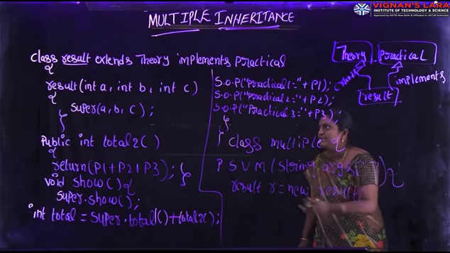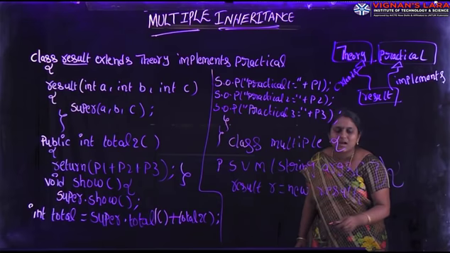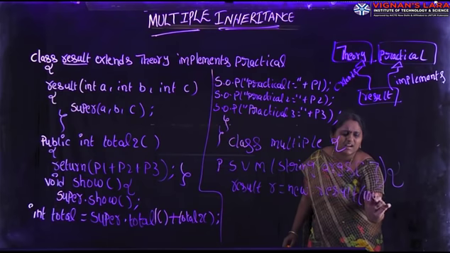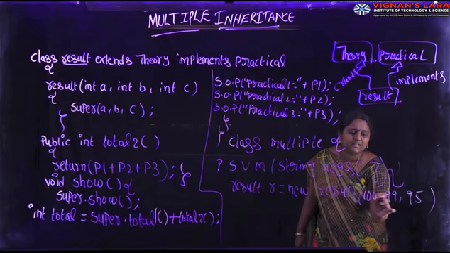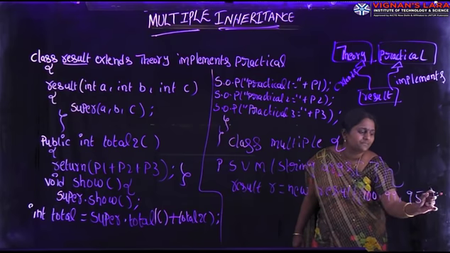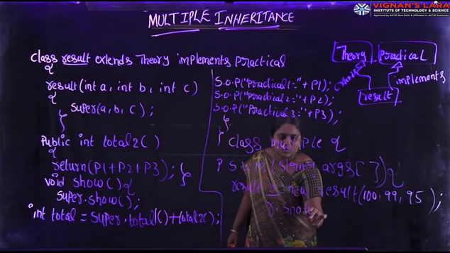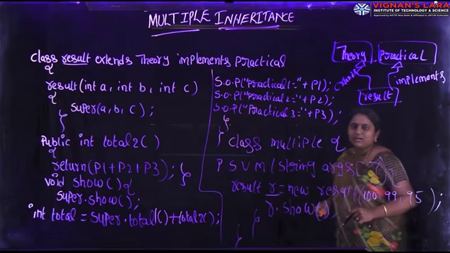In this Result constructor, I am passing super a, b, c, so we can pass theory marks 100, 99, 95. Theory 1 is 100, theory 2 is 99, theory 3 is 95. With the help of this object reference, I am calling the show method, r.show. I am closing the class body and main method body.